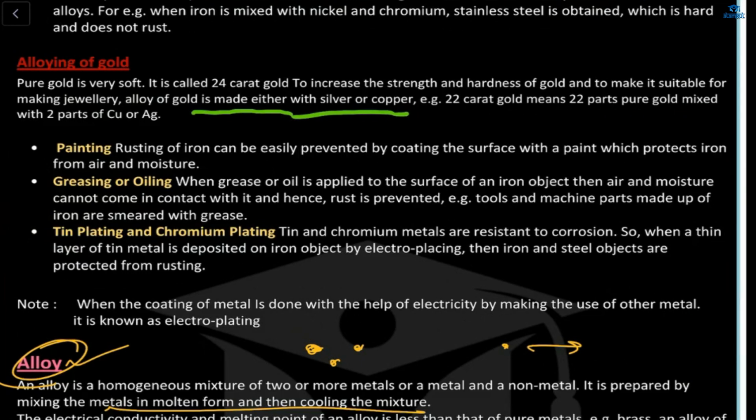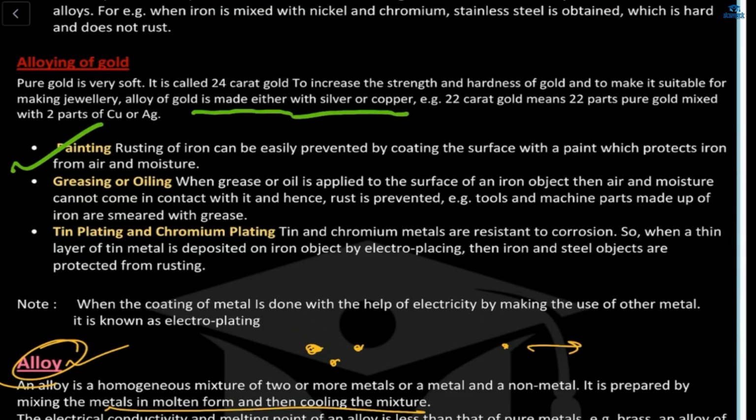So what we will do? We will make it either with the silver or, sorry, with the copper. Painting is also a process of prevention. We can paint, and it will help prevent the corrosion. Second is greasing or oiling we can do. Third is tin plating or chromium plating.